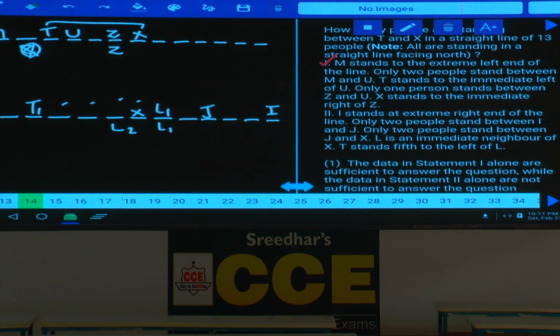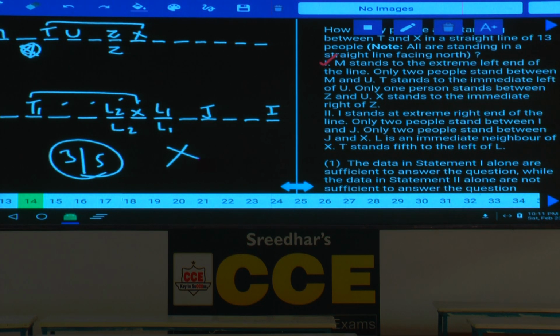Then if L can be at this place as well, if L2 is here, 1, 2, 3, 4, 5, T2 will be here. There are 2 possibilities for this T. Now if T is here, how many persons are in between T and X? 3. If T is here, then there are 5 persons. Are you getting a unique answer? No. Either 3 persons or 5 persons in between T and X. As you are getting 2 different answers, condition number 2 alone is not sufficient, only 1 alone is sufficient. That is choice 1.